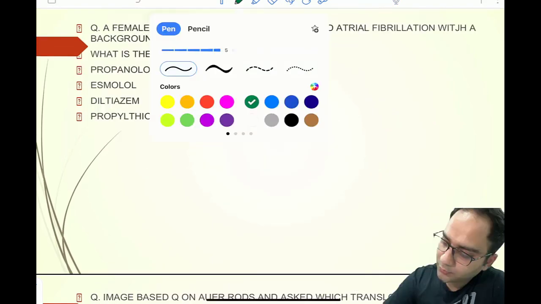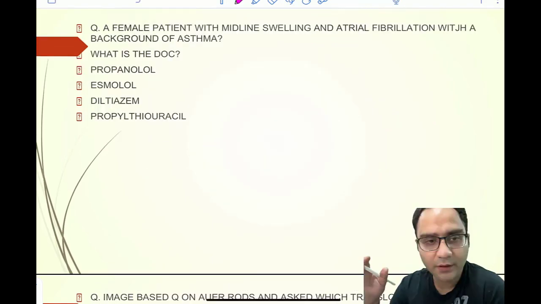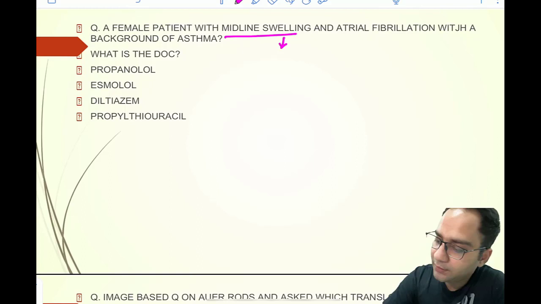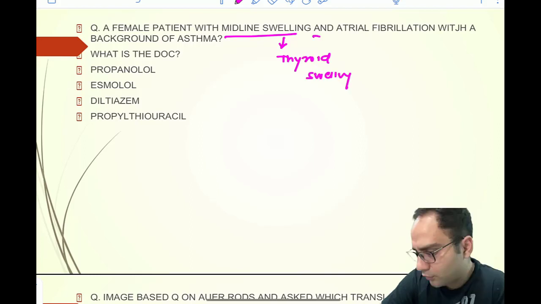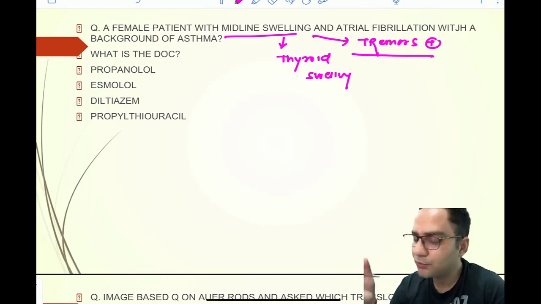this was your question from endocrine basically. So you have a female patient who's having a midline swelling, so that means you are having a thyroid swelling. And they have also given some of the manifestations that are linking us towards the diagnosis of hyperthyroidism.